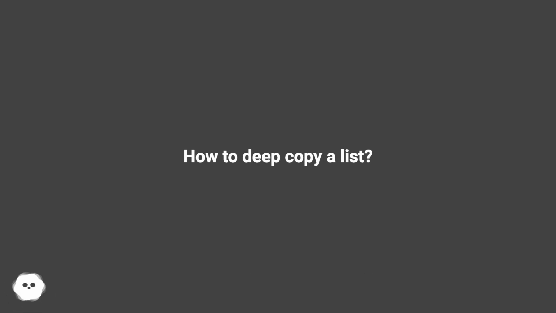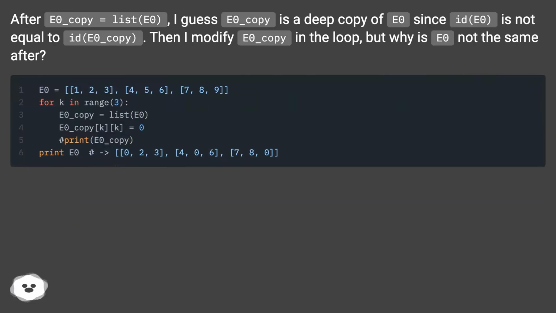How to deep copy a list. After E0_copy = list(E0), I guess E0_copy is a deep copy of E0 since id(E0) is not equal to id(E0_copy). Then I modify E0_copy in the loop, but why is E0 not the same after?